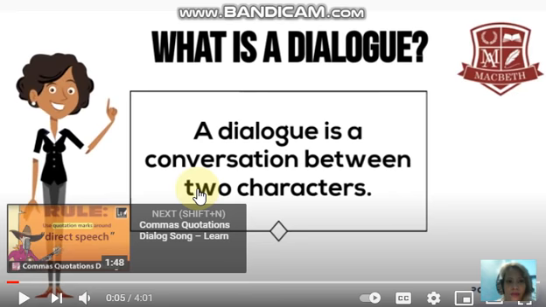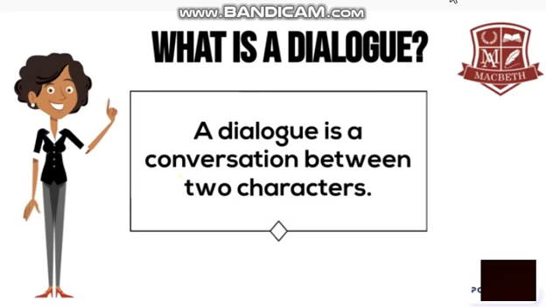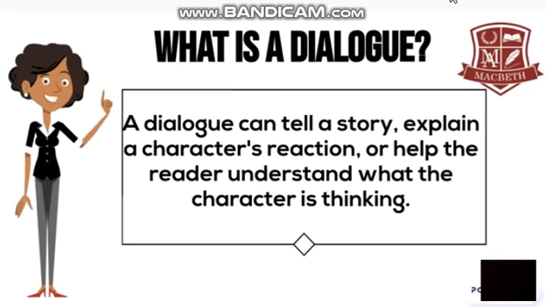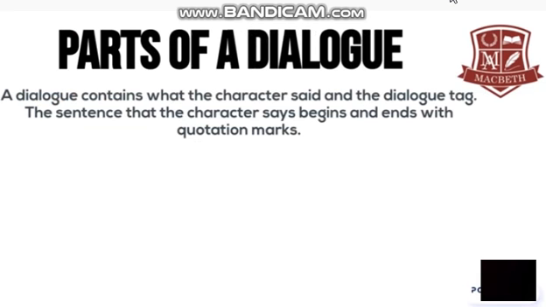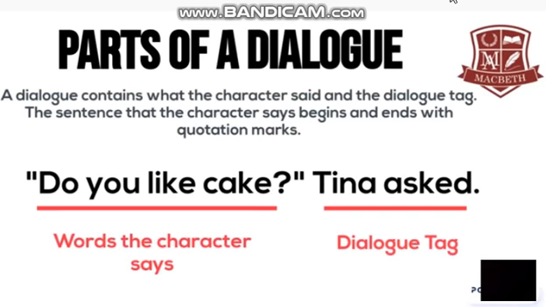What is a dialogue? A dialogue is a conversation between two characters. A dialogue can tell a story, explain a character's reaction, or help the reader understand what the main character is thinking. A dialogue contains what the character said and the dialogue tag. The sentence that the character says begins and ends with quotation marks.